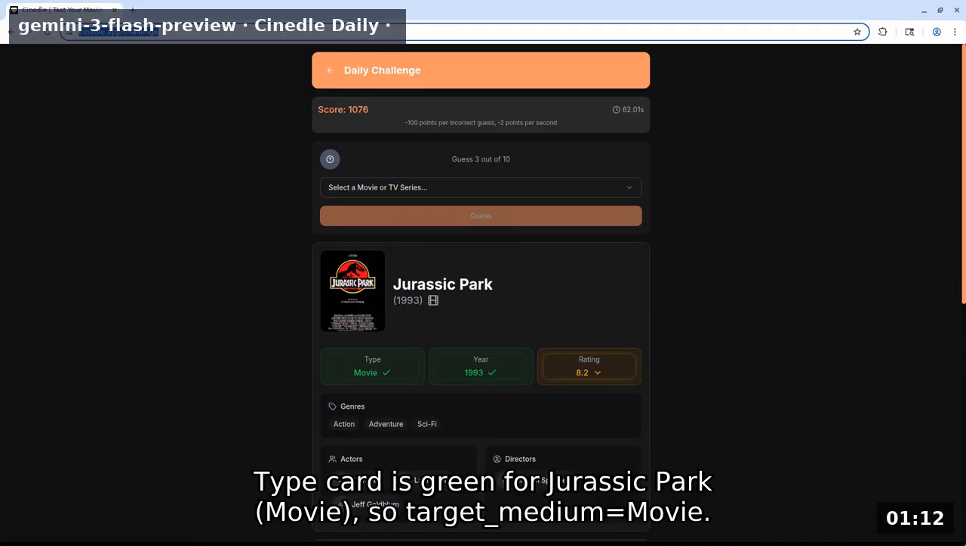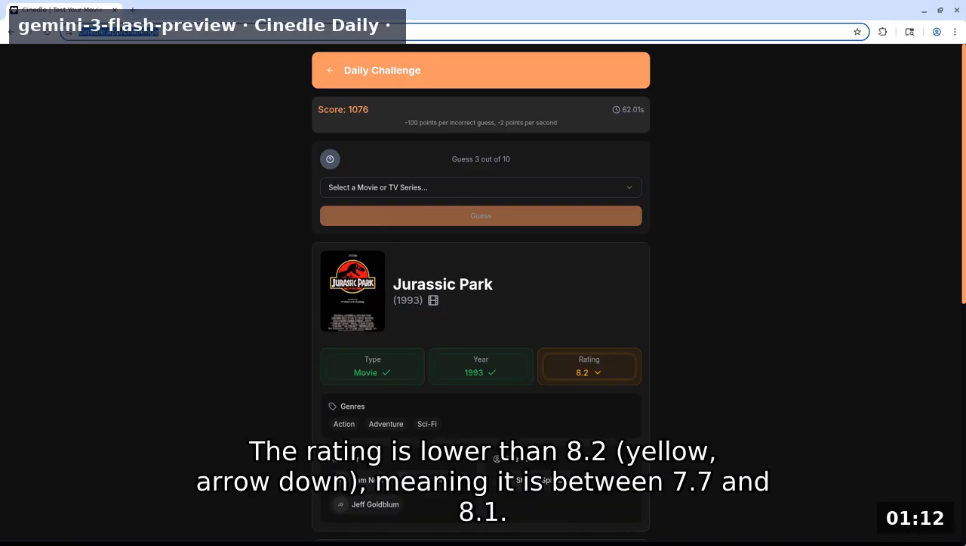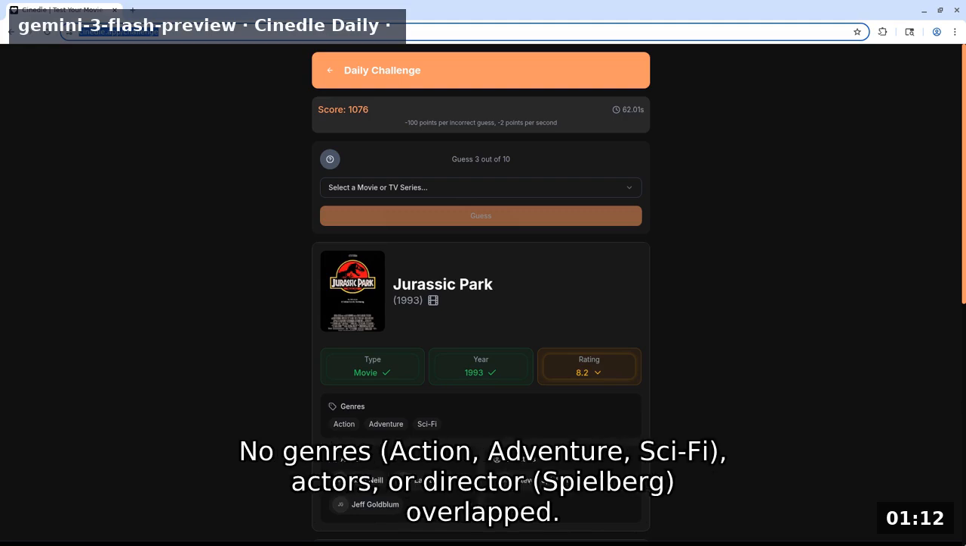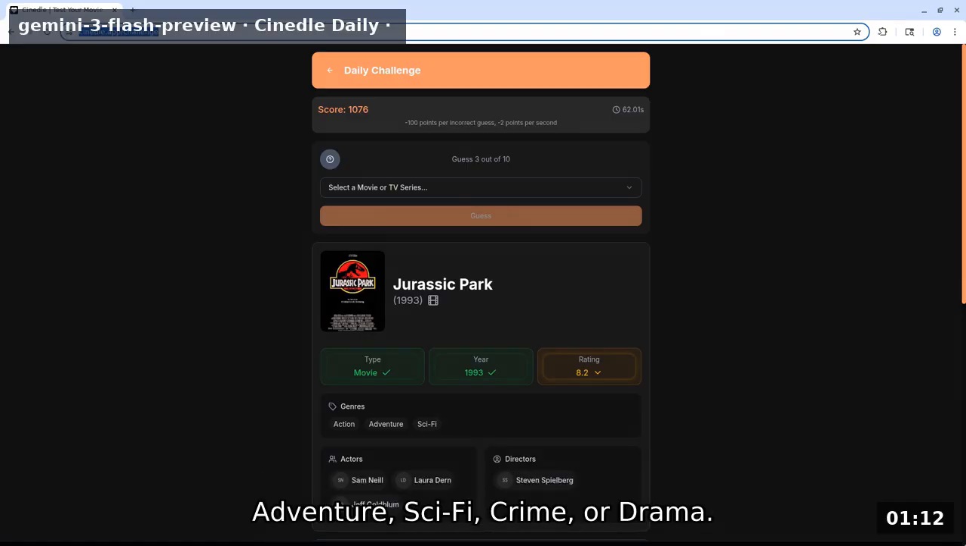Type card is green for Jurassic Park movie, so target medium equals movie. The year is exactly 1993, green. The rating is lower than 8.2, yellow, arrow down, meaning it is between 7.7 and 8.1. No genres (action, adventure, sci-fi), actors, or director (Spielberg) overlapped. I need a movie from 1993 with a rating of 7.7-8.1 that is not action, adventure, sci-fi, crime, or drama.